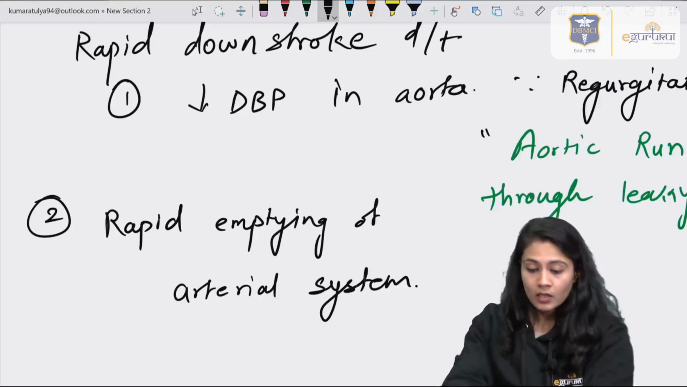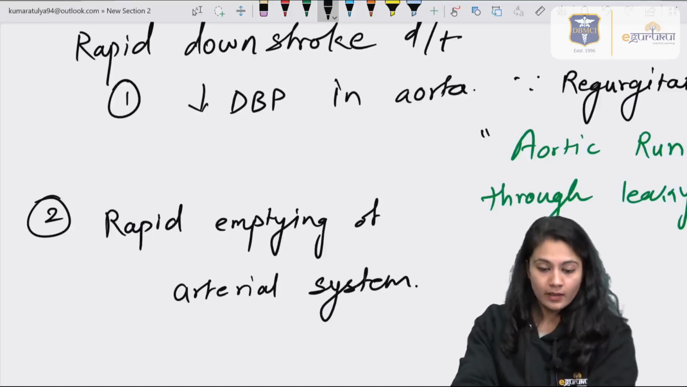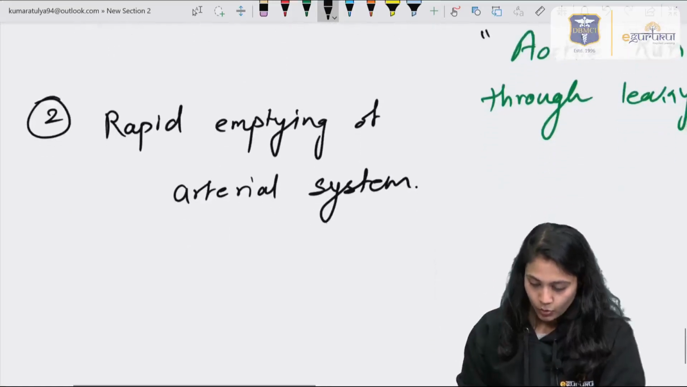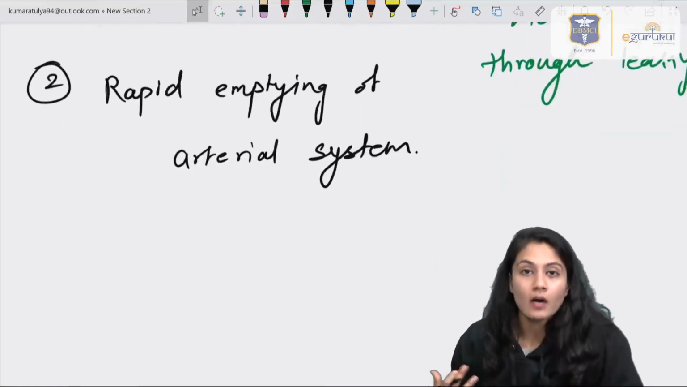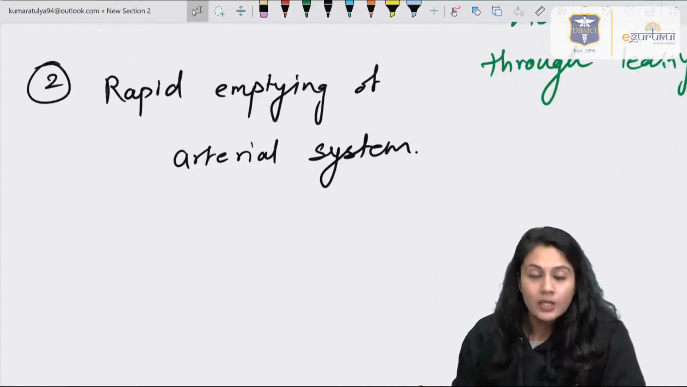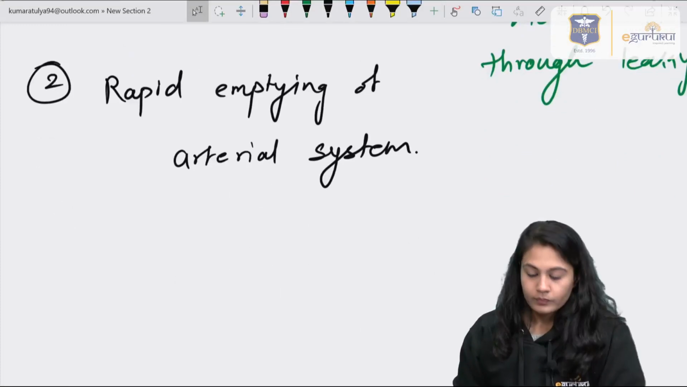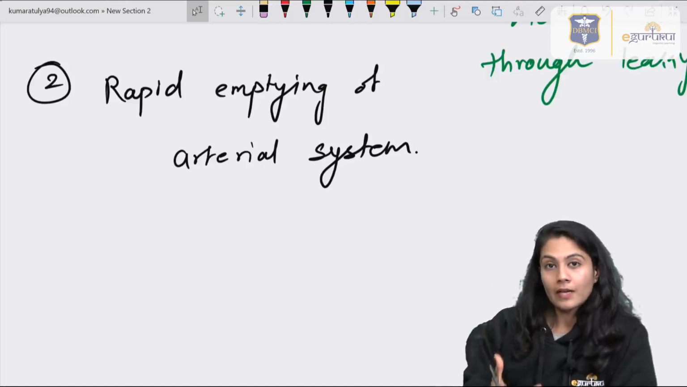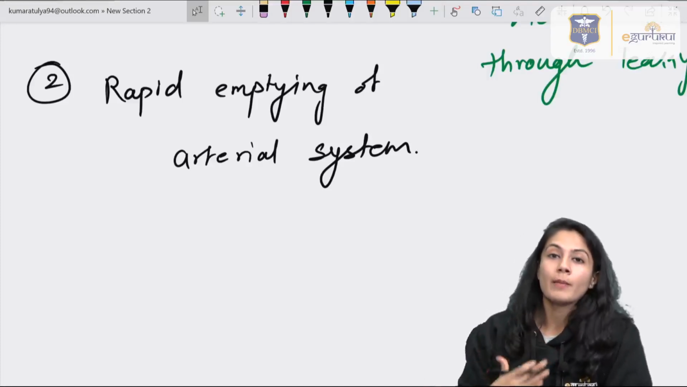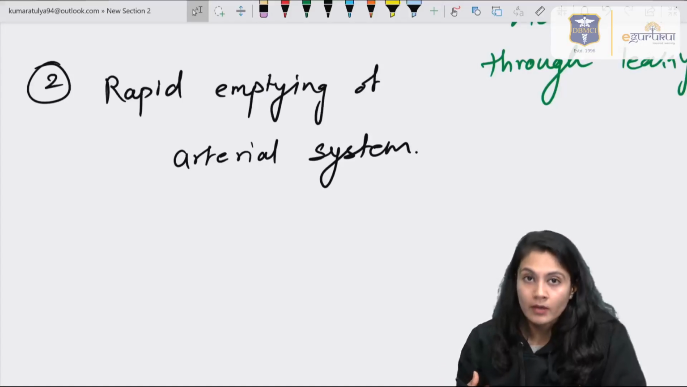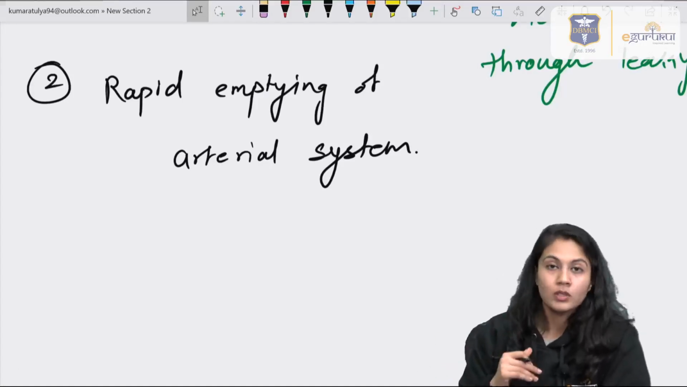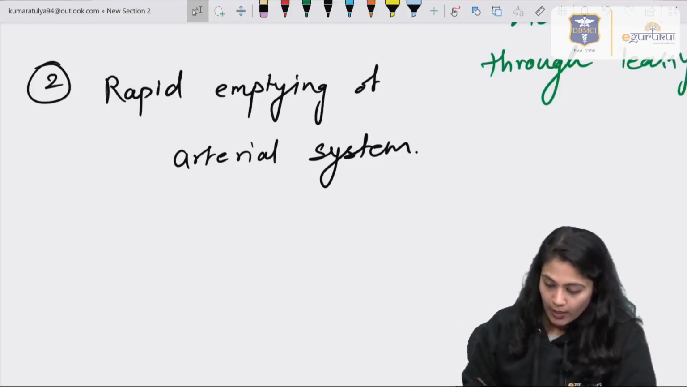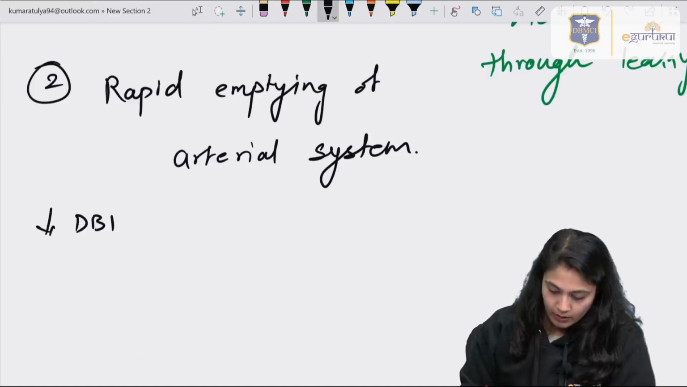And why does that occur? That occurs because there is a decrease in the stroke volume, a decrease in the cardiac output, and that occurs because there is a decrease in the diastolic blood pressure. So whatever blood amount should come into the arterial system is not coming; rather it is going back to the left ventricle. So that's why there is a rapid emptying of the arterial system too. And also there is a decrease in DBP.